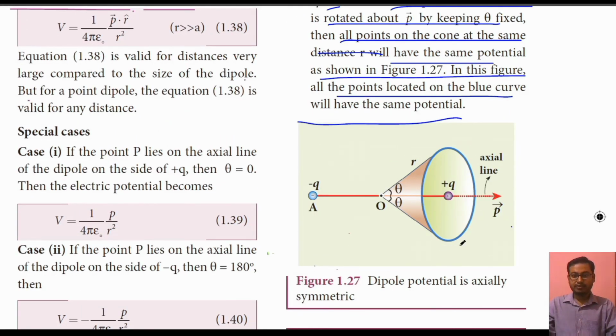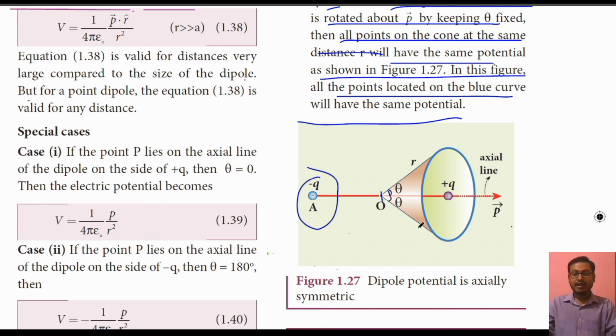As you can see from this figure, we have a charge minus q at point A and a charge plus q at point B. O is the central point of AB. If we take theta constant and rotate that in 3 dimensions, keeping the distance r constant, then at every position on the circumference of this circle, the potential will be equal. The line joining A and B is called the axial line.